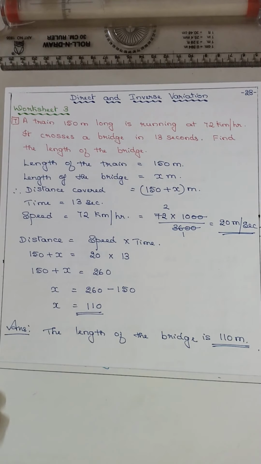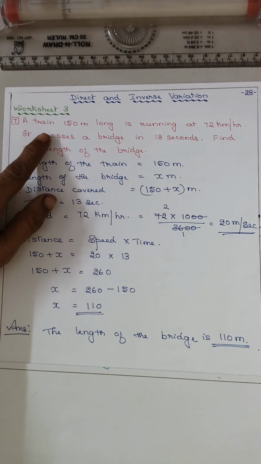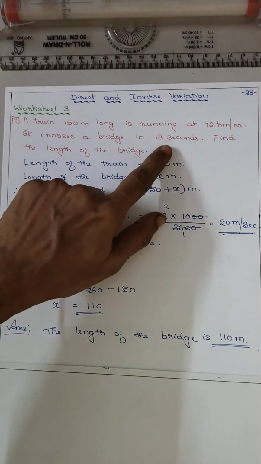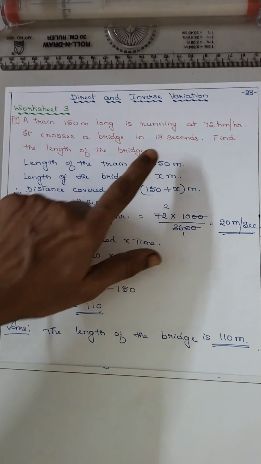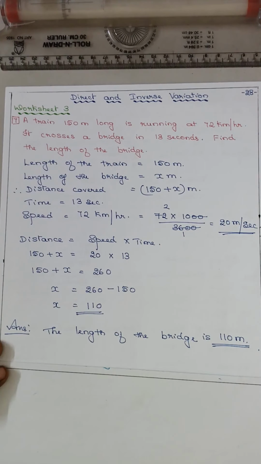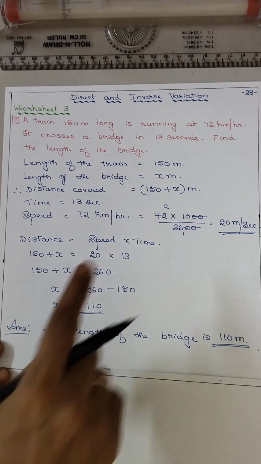Hope you understood. So the question is, the train 150 meter long is running at 72 kilometer per hour. It crosses a bridge in 13 seconds. Find the length of the bridge. So according to example 10, the length of the train is given, 150. It is crossing a bridge whose length is not given. So that is why we will write the length of the bridge is equal to x meter. Therefore, the distance covered is equal to the length of the train plus the length of the bridge. That is why 150 plus x.